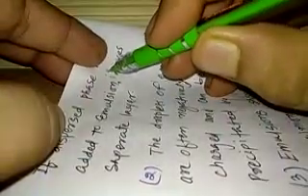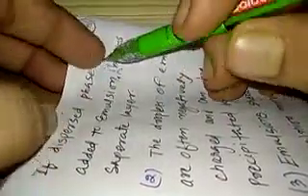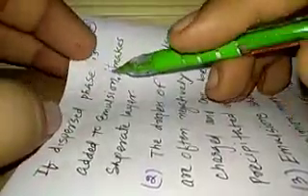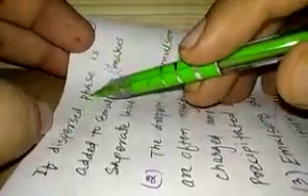We should write it. What makes a separate layer? The dispersed phase. So the dispersed phase will make a separate layer with the emulsion.